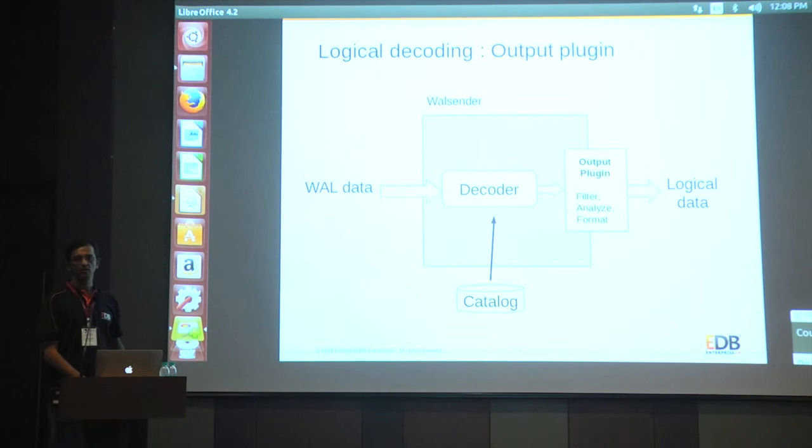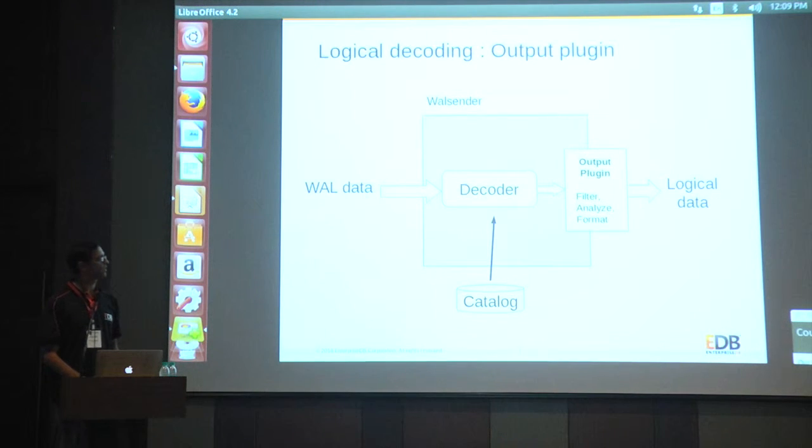when we say we want to emit logical data, the next question is, what will be the format of that data? That data can be in any format, need not be specific, like row by row or whatever. So there is an output plugin library, which the decoder calls through a plugin API.